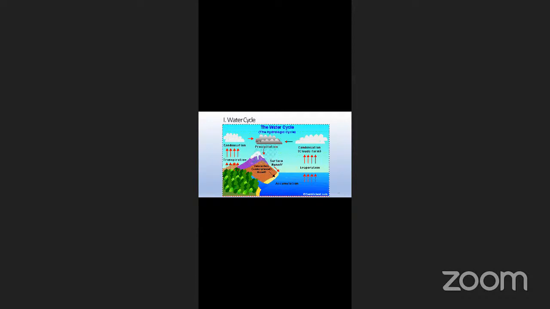In the same way, from water bodies like oceans or seas or any small water body, because of sun heat, maybe during summers or any other season, the water present gets evaporated.